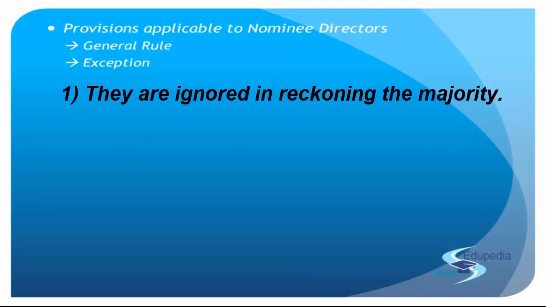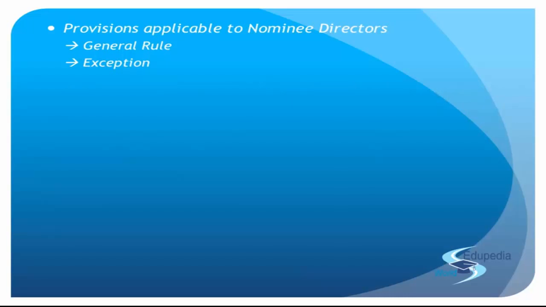Number one is that they are ignored in reckoning the majority. So there are proportions, 1/3 majority, 2/3 majority. When you are calculating that, you will not include the nominee directors. They will not form part of that majority. Anywhere where you're reckoning the 2/3 proportion, any director who is appointed by the central government shall not be taken into account. And remember, we're talking about nominee directors, not the additional directors who are appointed by proportional representation. They will be included. Small, minute things that you need to check on.